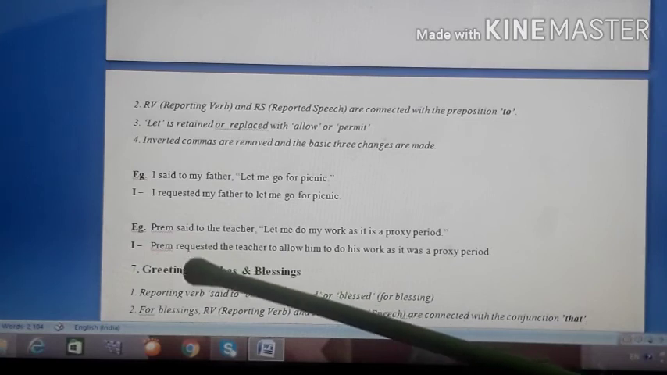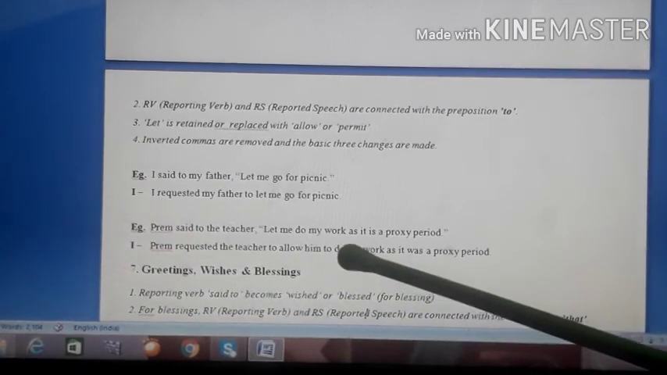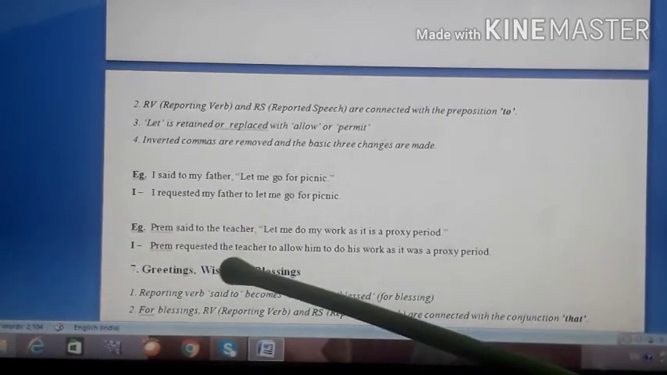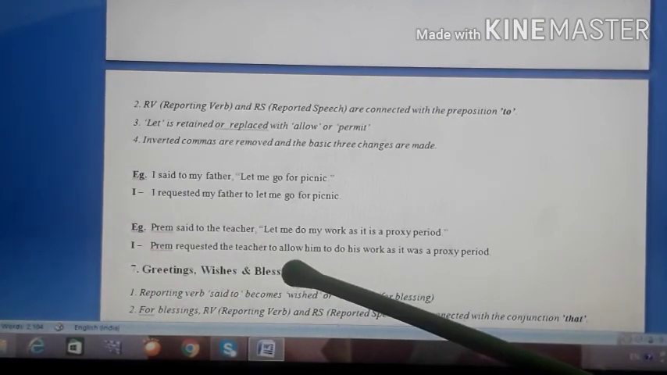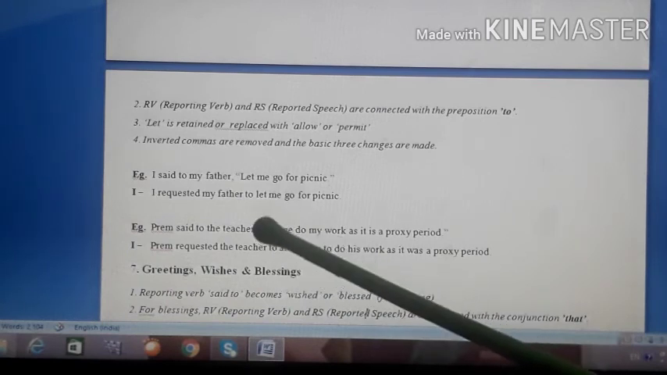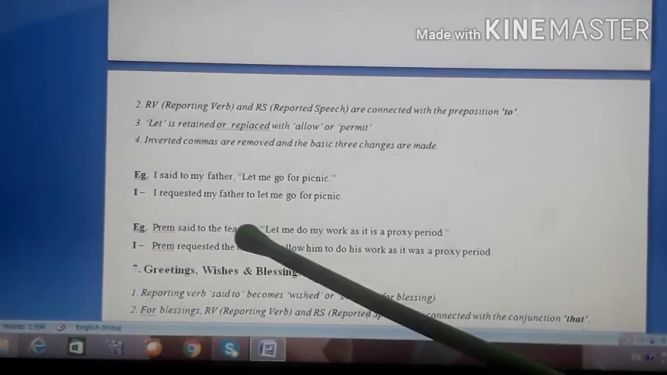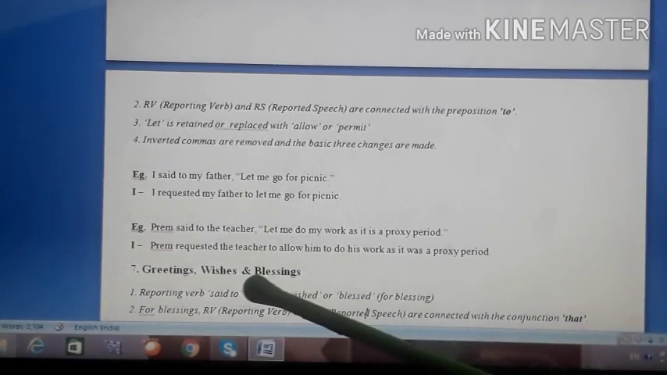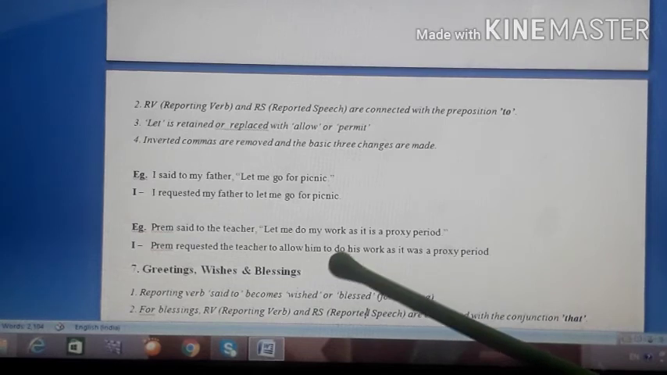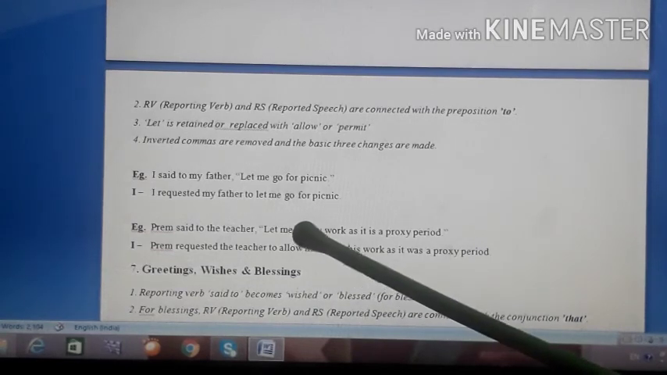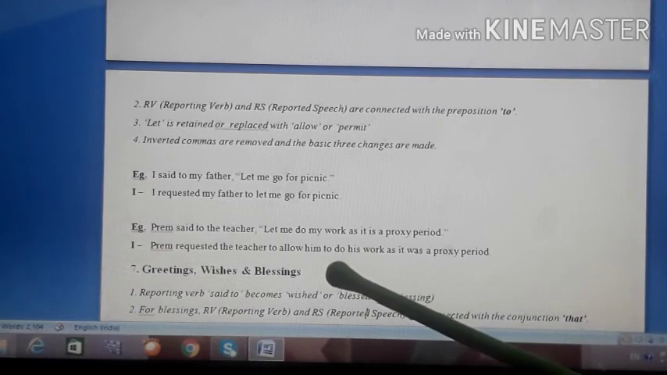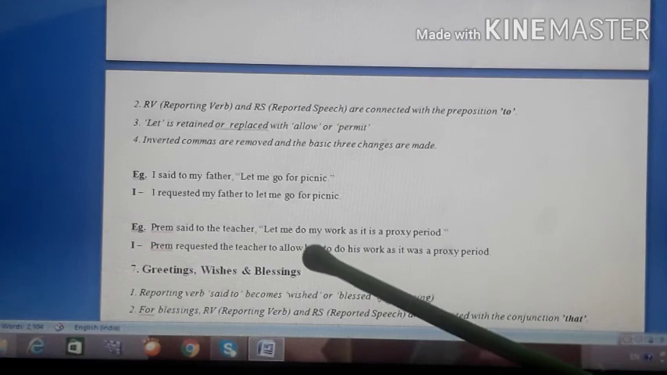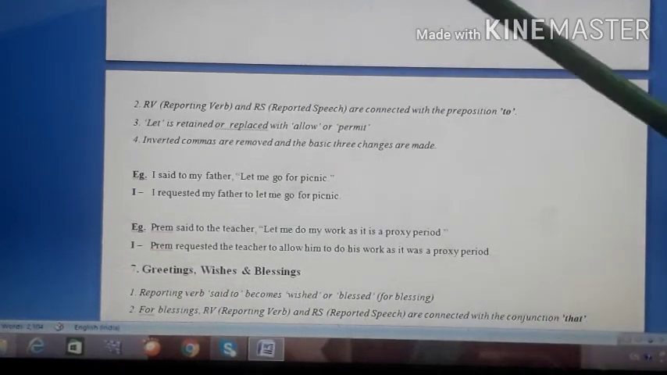Second example you see, Prem said to the teacher, let me do my work as it is a proxy period. So Prem requested the teacher to allow him to do. See, I told you, when you put let, you just have to connect it with to. But when you put allow, then what will happen? Then you will have to put the infinitive form of the verb. So here it was do and here it became to do. तो ये सब चेंजेस नहीं करने पड़े, इसीलिए मैं क्या बोलता हूँ, लेट का अलाउ नहीं करने का. लेट को लेट ही रखो और ज्वाइंट करो.